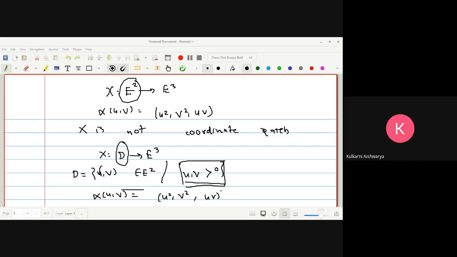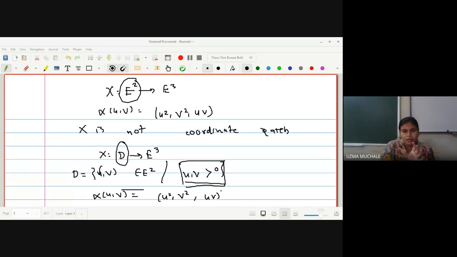I am giving you a hint for your homework example. In the first one, what will happen? u1 square is equal to u2 square. So u1 is equal to plus or minus u2, right? So you cannot say that (u1, v1) is equal to (u2, v2), right? In the second it happens easily, because u and v are strictly greater than 0.